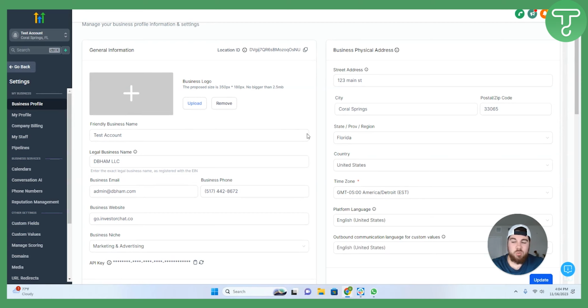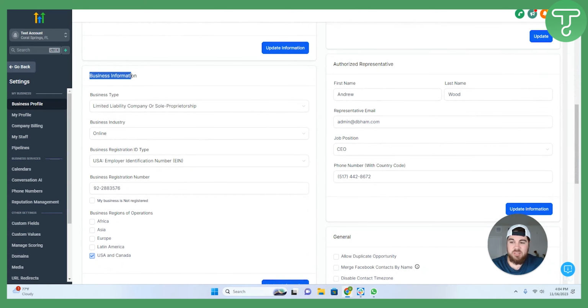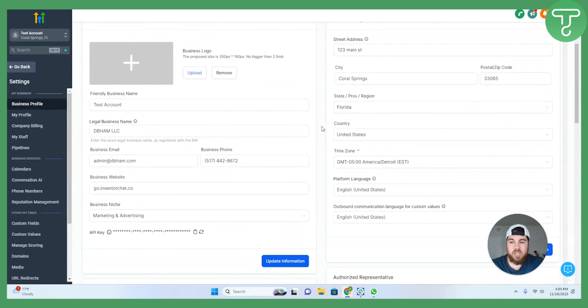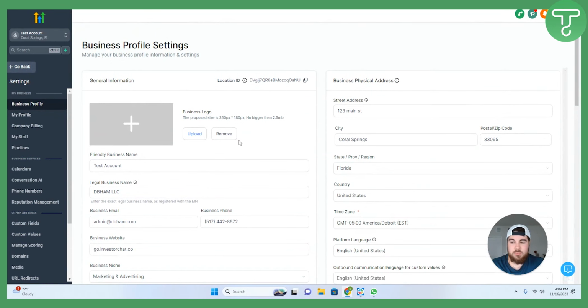The 4 sections that we are going to fill out are general information, business physical address, business information, and authorized representative. Again, want to make sure that all of this information is correct, from the email, phone number, address, the legal entity name. Everything on this page is filled out and is correct. If something is wrong here, the A2P verification will not go through and we'll be back to square one.